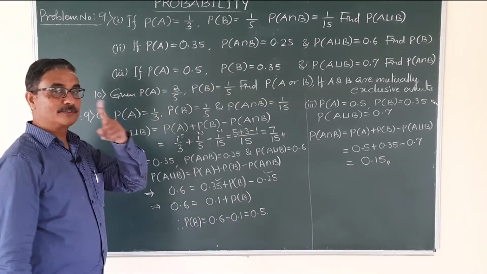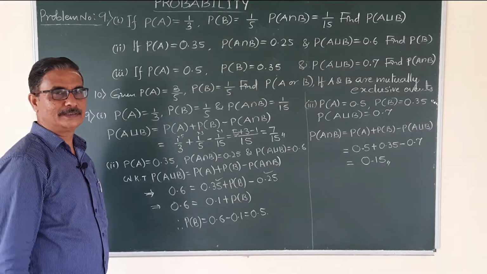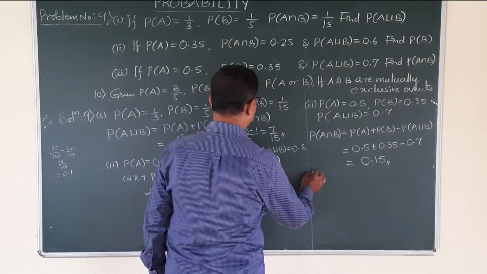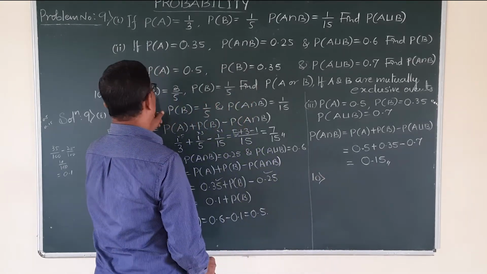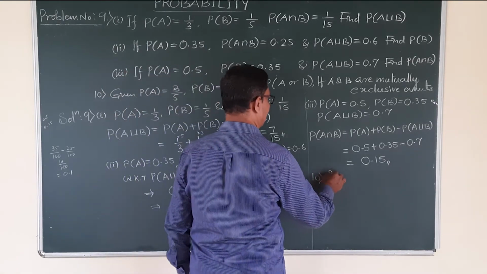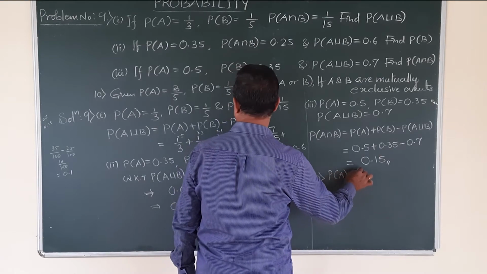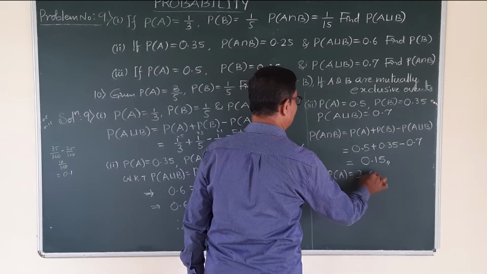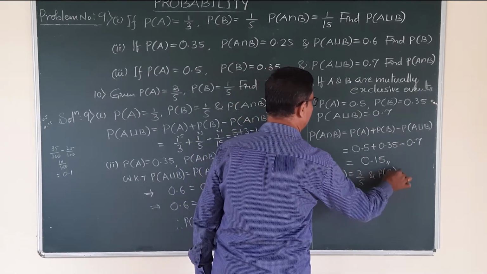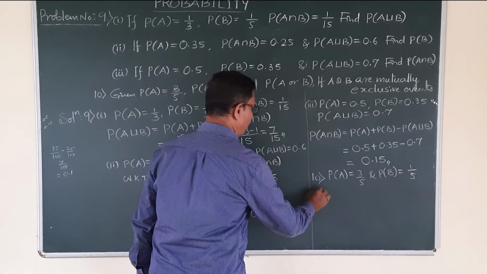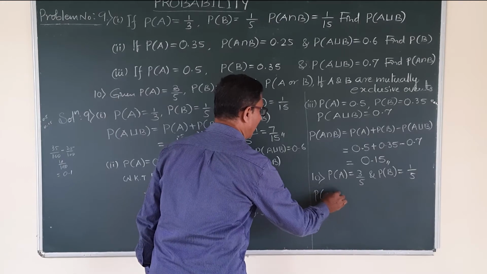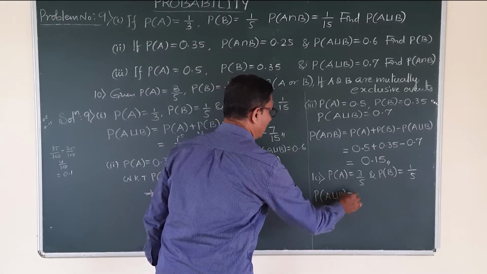Each problem carries 1 mark. They may be asked in the final exam. Okay. Then problem number 10. What is given? P of A is equal to 3 by 5 and P of B is 1 by 5. Find probability of A or B, denoted by union.